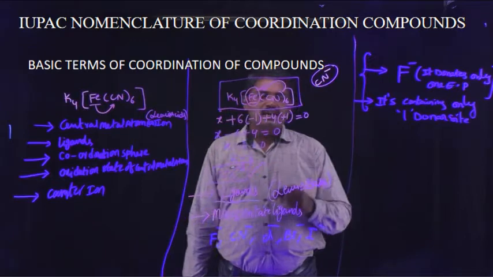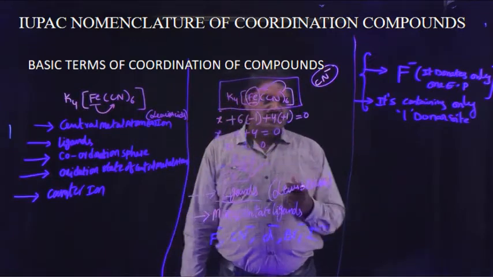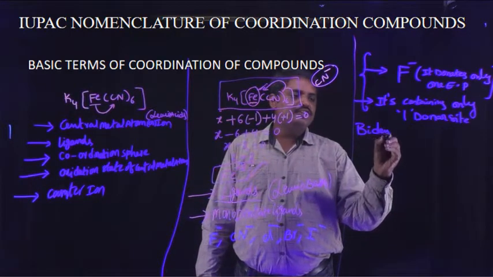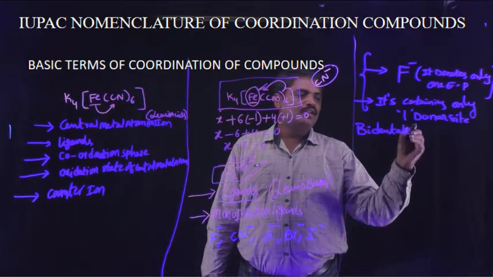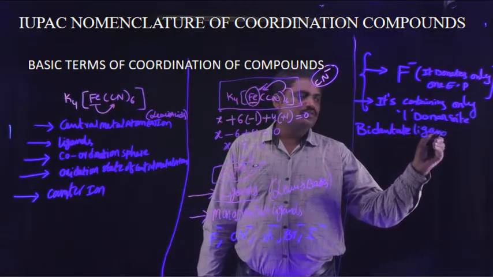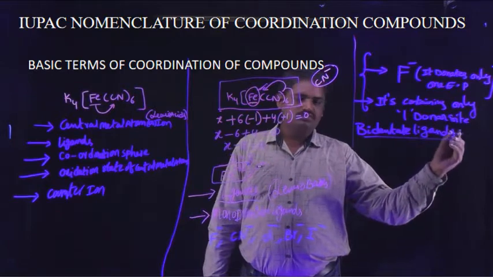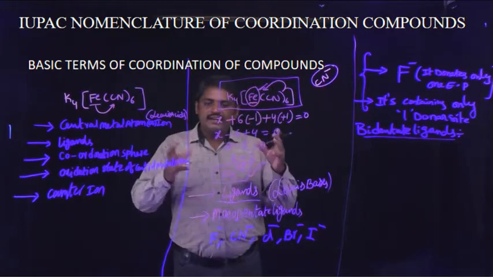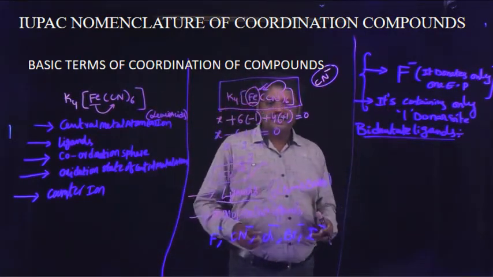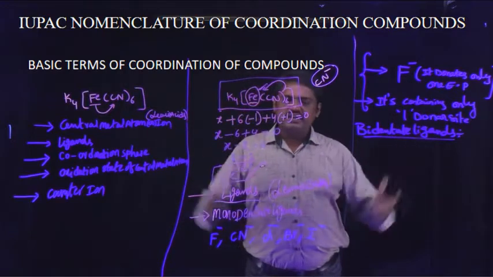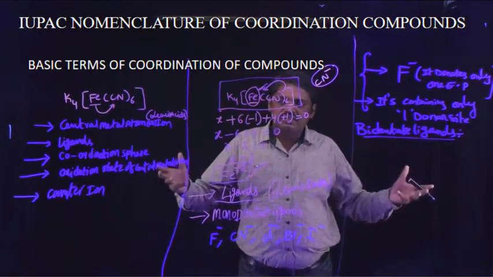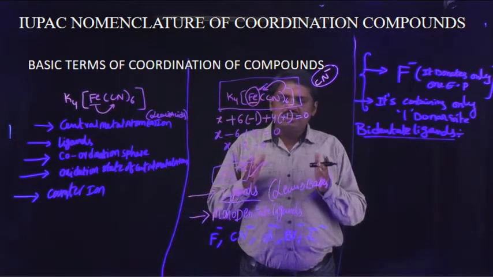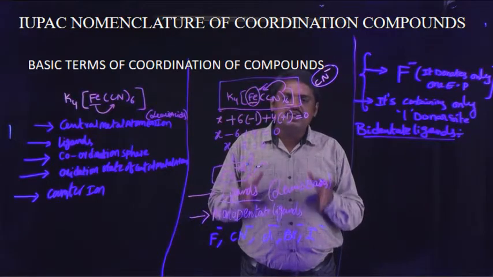Okay. And next, I discuss bidentate ligands. What is the meaning of bidentate ligand? So many ligands are there: monodentate ligands, bidentate ligands, polydentate ligands, chelate ligands, bridging ligands. I discuss the definition for individual ligands.